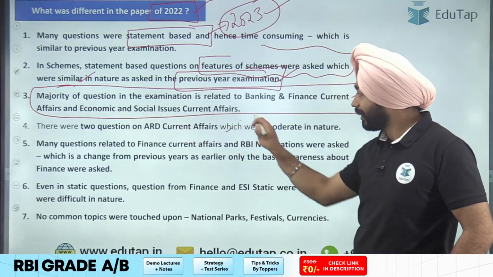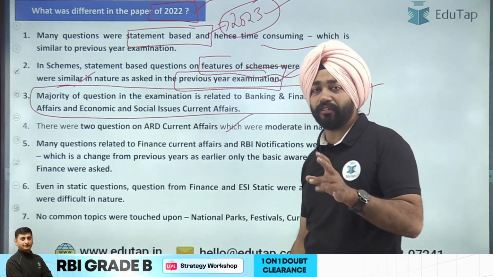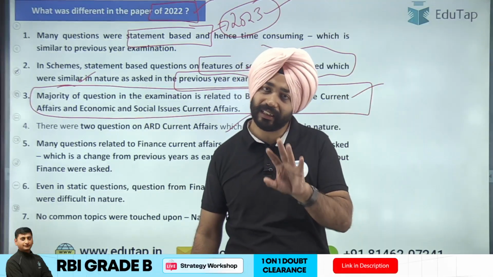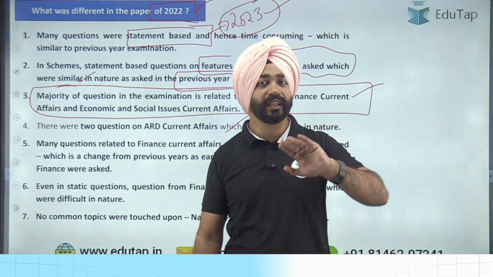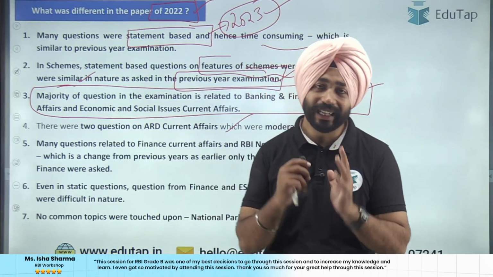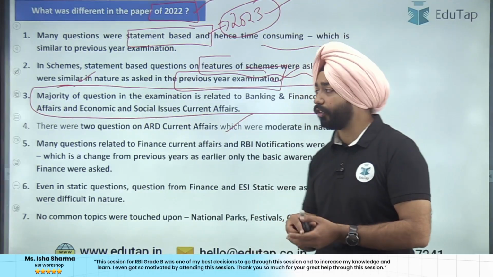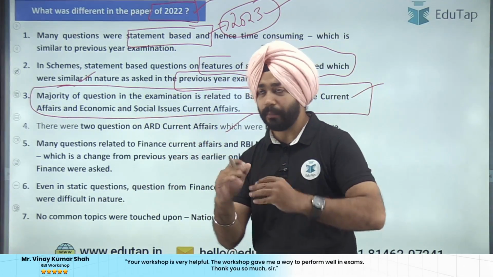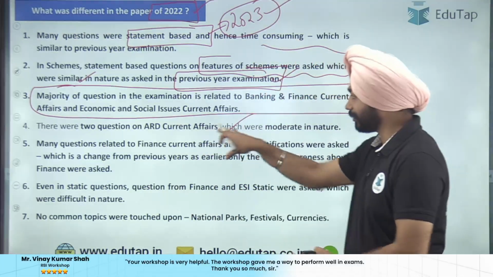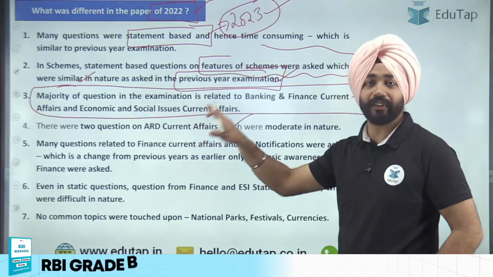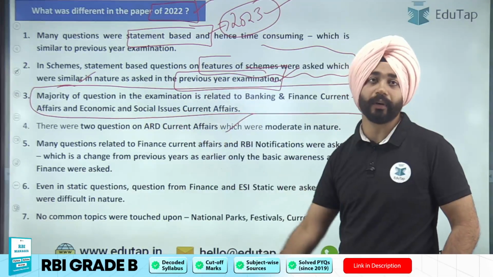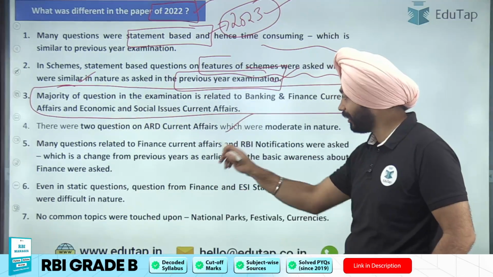Yes, this is again a trend we can see here. One or two questions RBI is always asking from ARD related current affairs. That is what we have seen in 22, 23, 24 also. But I will not say that you have to read the whole agriculture current affairs of NABARD. नहीं, basic idea ले लो तो वो आपका यहाँ से भी हो सकता है. But for two questions I would not say sacrifice the 78 questions. That is what I say, take it on very low priority. ठीक है जी.